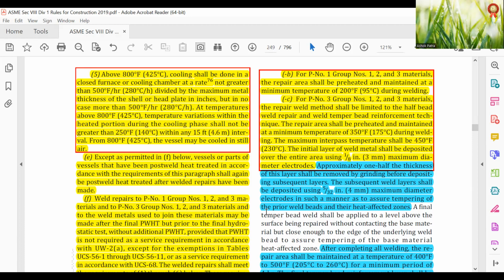A vessel or part of a vessel that has been post-weld heat treated in accordance with the requirements of the paragraph shall again be post-weld heat treated after weld repairs have been made.